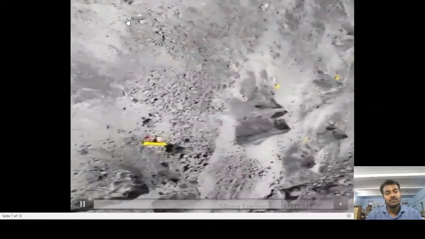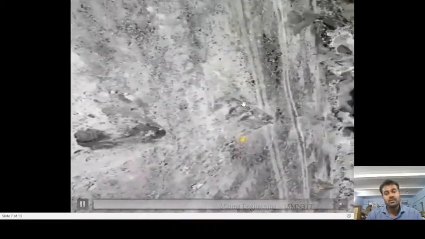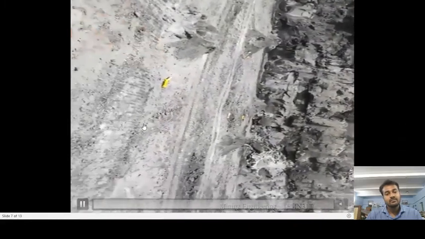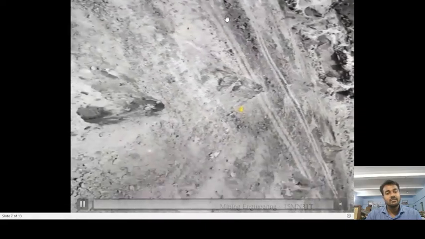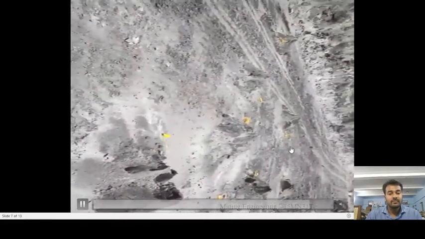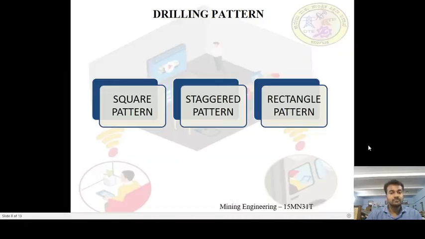From this hole to the adjacent hole, can you see the number of holes here? Here, this distance becomes spacing. Okay. Now let's go for drilling pattern.